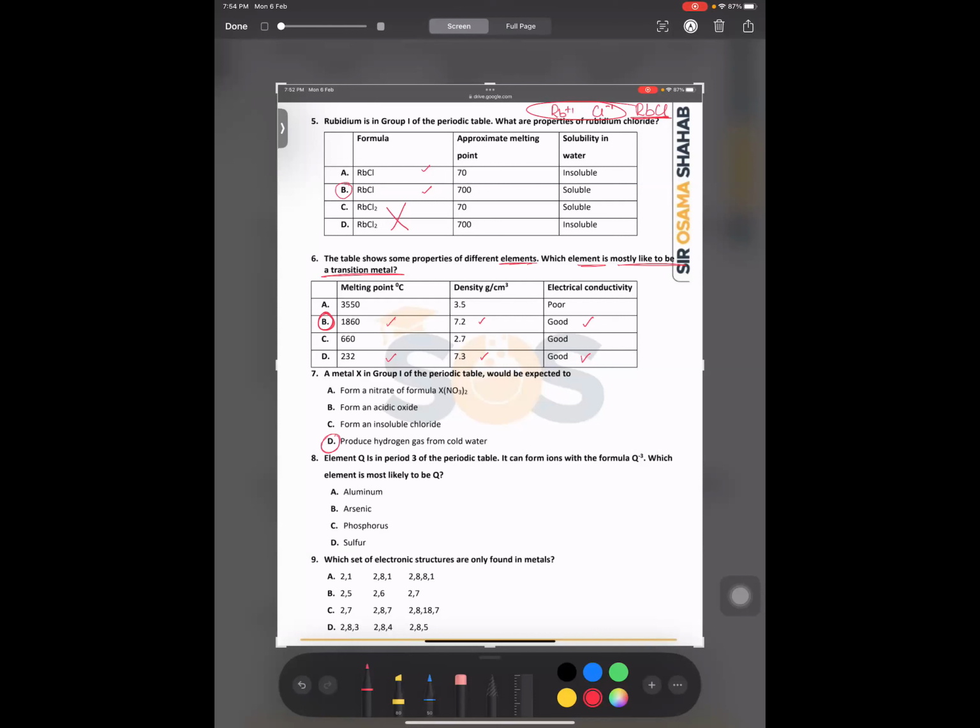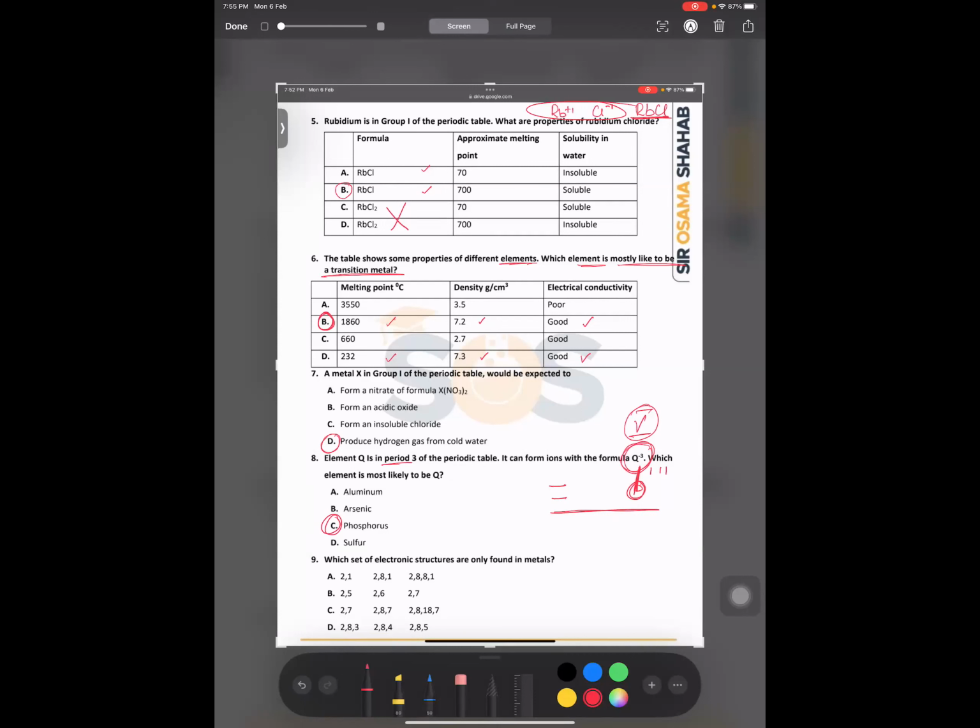Element Q is in the period 3 of the periodic table. It can form ions with the formula Q-3. This is very important, Q-3, which shows group number 5. Which element is most likely to be Q? This is period 3, row 1, row 2, row 3. This is row 3 and group number 5, so it should be 8, 7, 6, 5. So here somewhere. So ये होगा आपके पास phosphorus. क्या होना चाहिए बच्चों ये? Phosphorus. Right बच्चों? Yes, sir. और एल्युमिनियम बोलने वाले बच्चे ये गलती हमेशा करते हैं. याद रखिए एल्युमिनियम ग्रुप 3 का, it should be +3 not -3. Right?